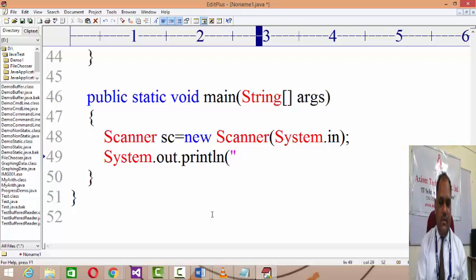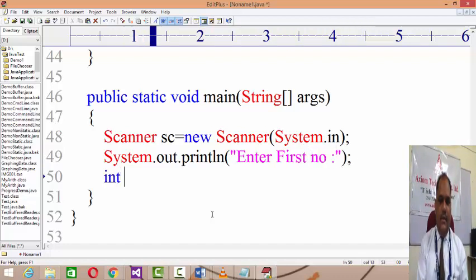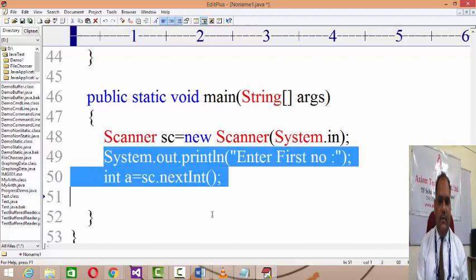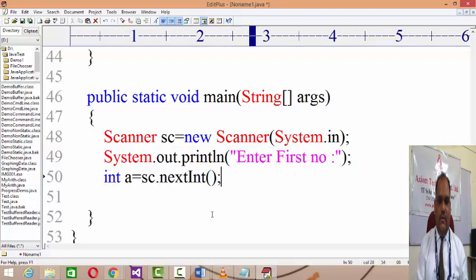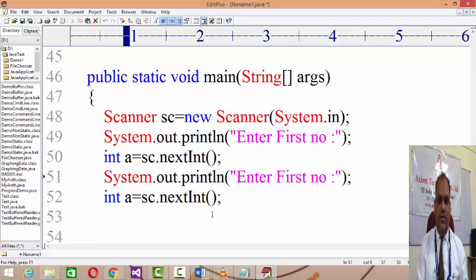You need two numbers for performing arithmetic, so you prompt the user: enter first number, and then int a = sc.nextInt(), and then you'll prompt the user to enter the second number.